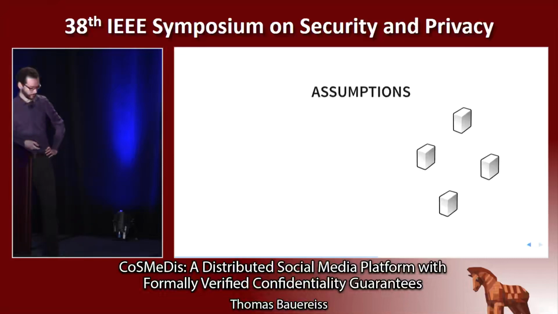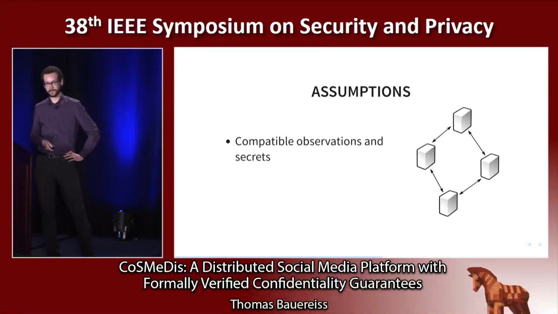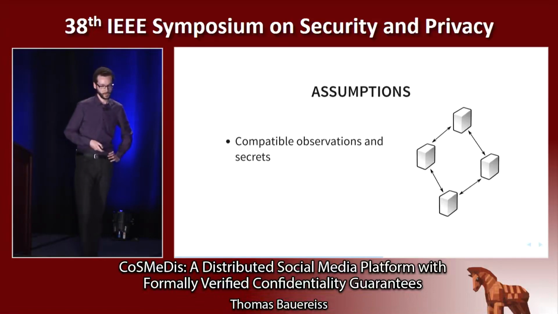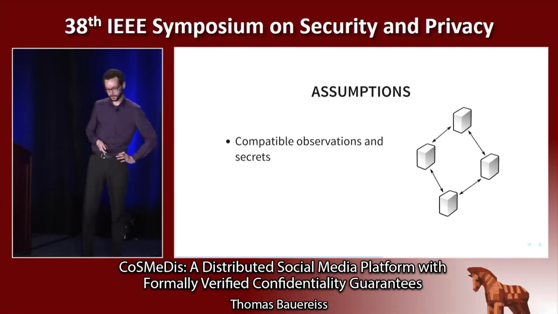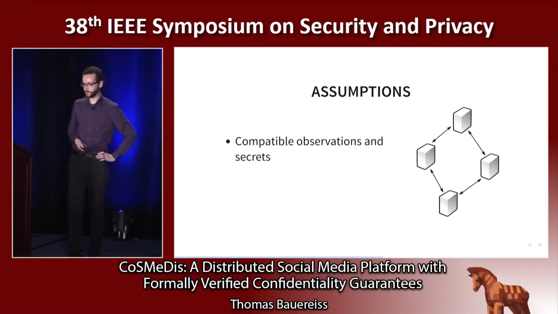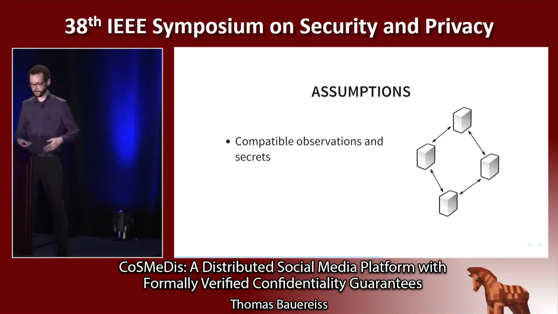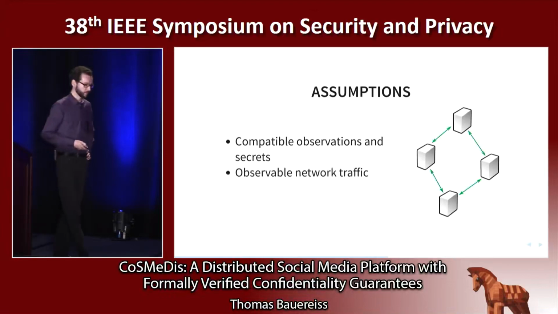So we make some assumptions. Some of these are straightforward. So we assume that the observations and secrets are compatible in a certain sense. For example, if the sending of a message is secret for one component, then it has to be secret also on the receiving end. So this is basically a prerequisite that the shapes of the security properties fit together. We also assume observable network traffic.